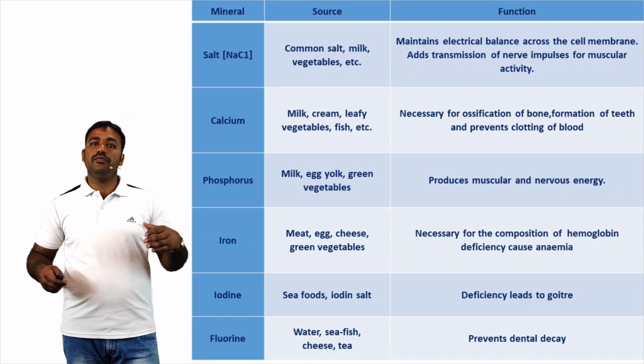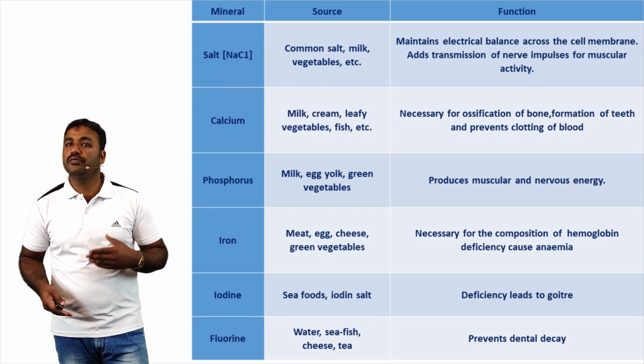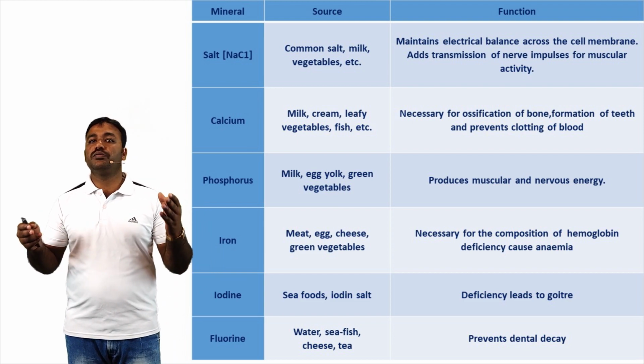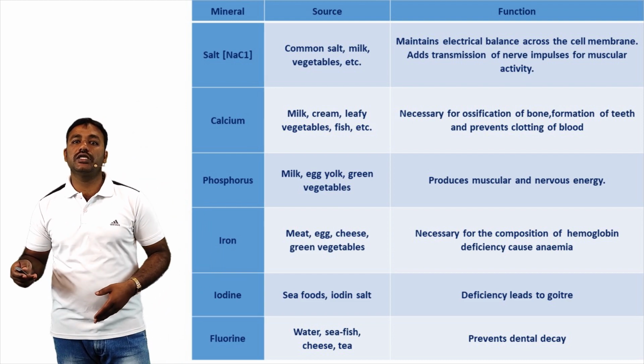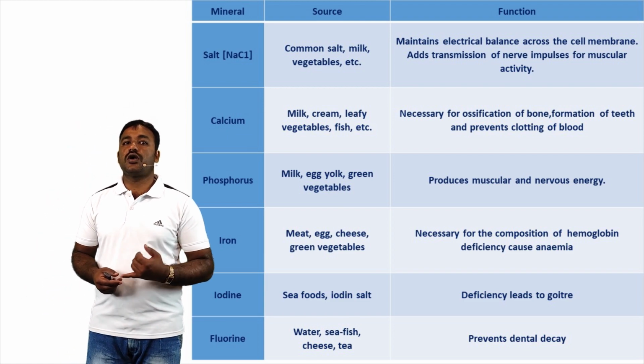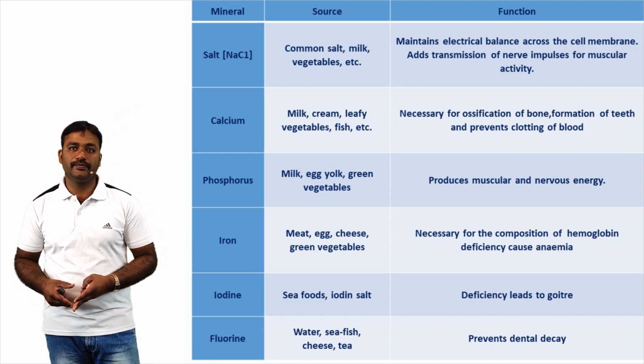Next one, the fifth one, minerals. Minute quantities of chemicals are called minerals. Minerals are vital for the smooth running of the body. The role of minerals is explained ahead. Minerals: salt, calcium, phosphorus, iron, iodine, and chlorine.